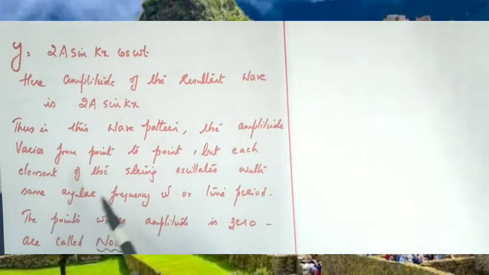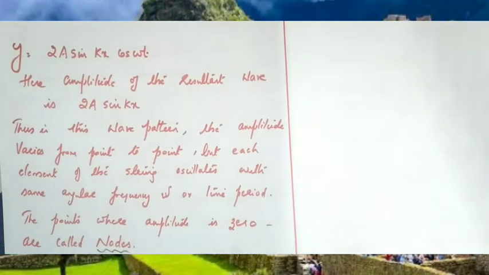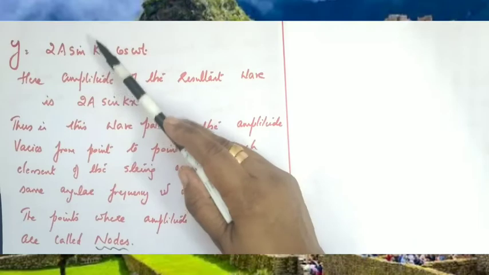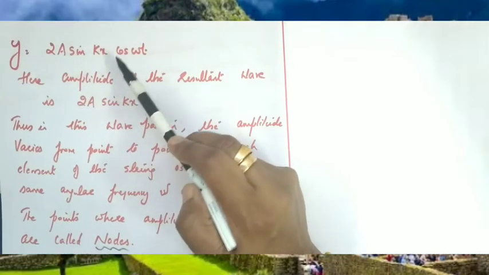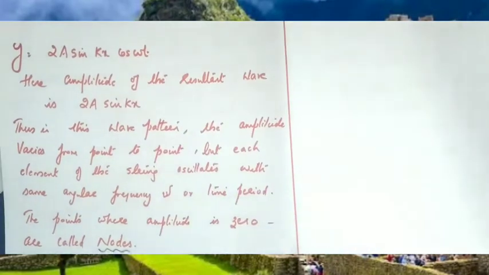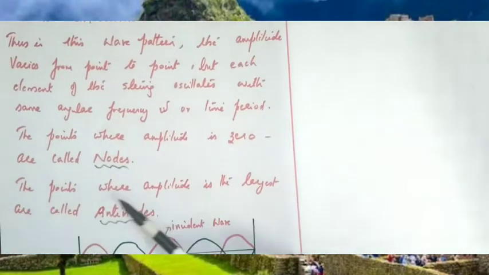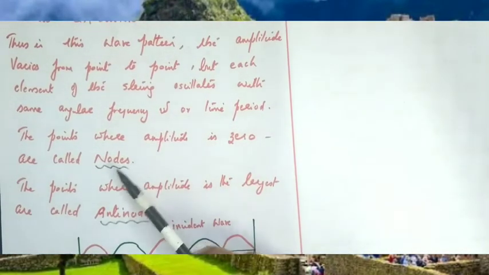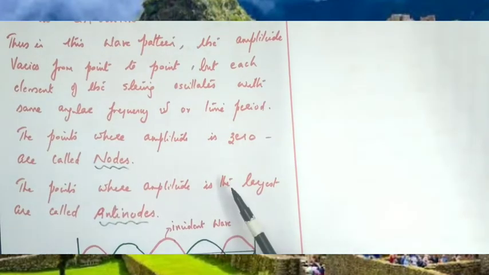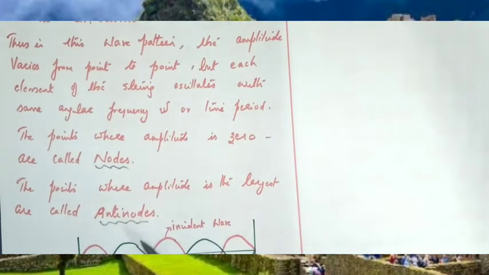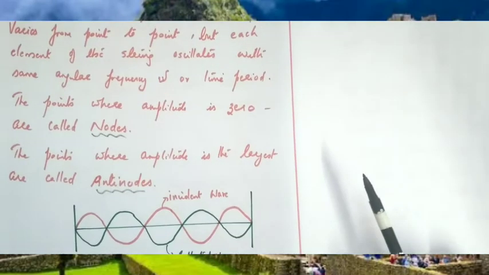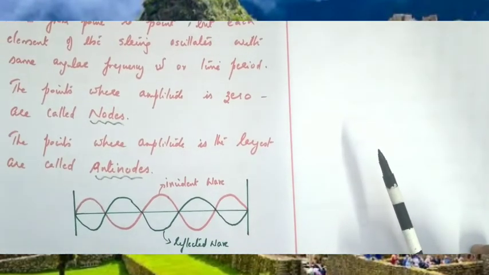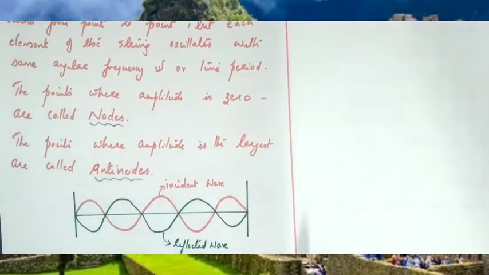And there are points where the amplitude is 0. In a particular condition, this amplitude 2A sin kx can be 0, and such points are called nodes. The points where amplitude is 0 are called nodes, and the points where amplitude is the largest are called antinodes. So where amplitude is 0, such points are called nodes, and where amplitude is maximum, such points are called antinodes.